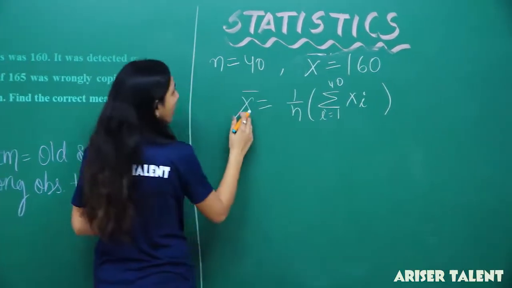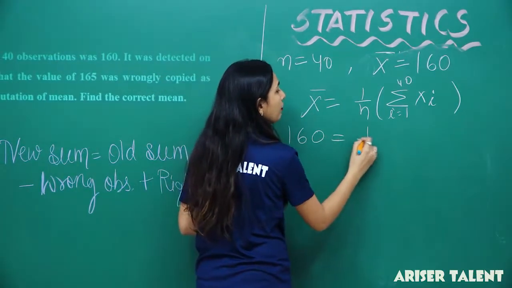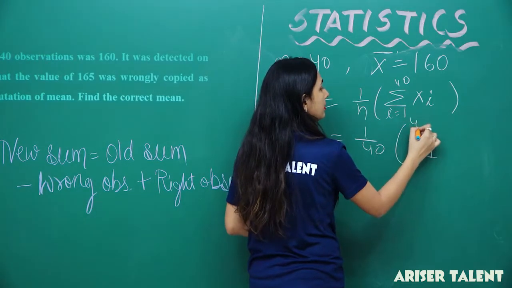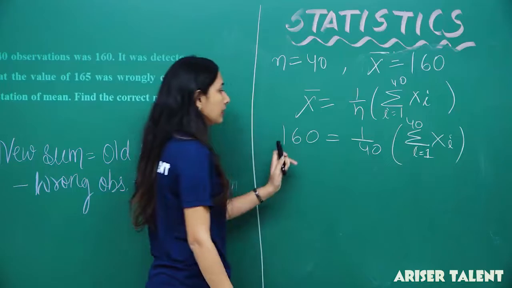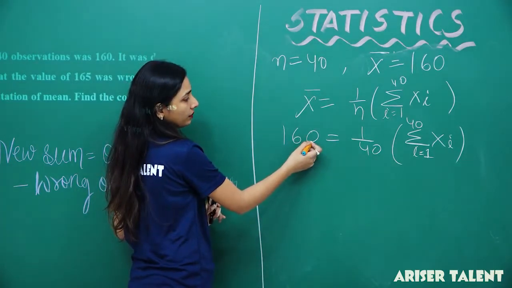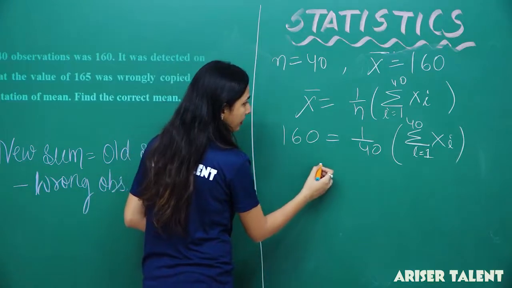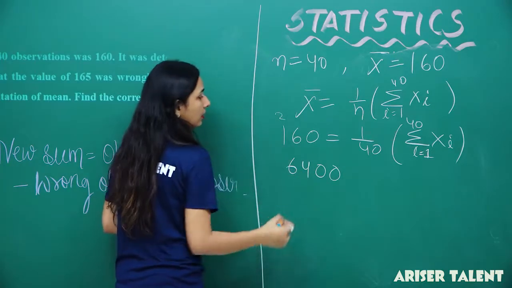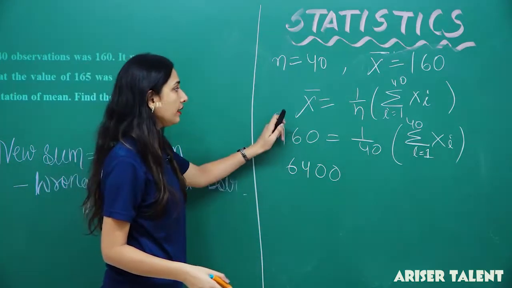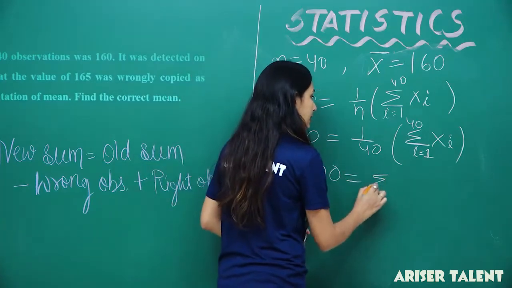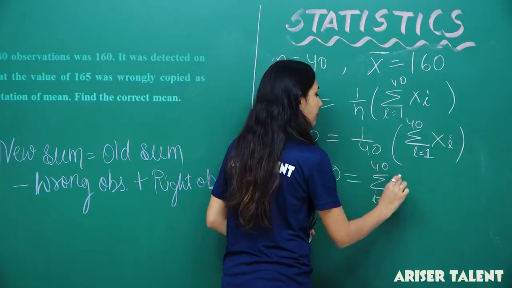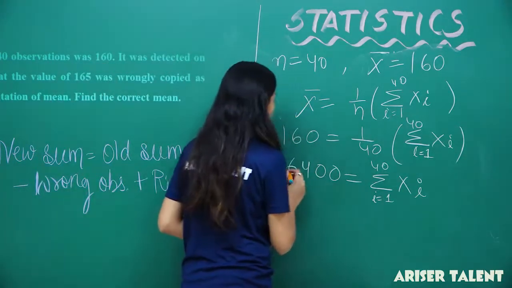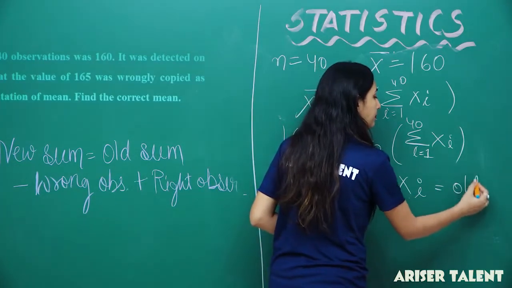So x bar is 160, which equals 1 by 40 multiplied by this summation xi. So that means 6400 will be equal to summation i = 1 to 40 xi. Now what is this, student? This is given as the old sum. So this is equal to the old sum.